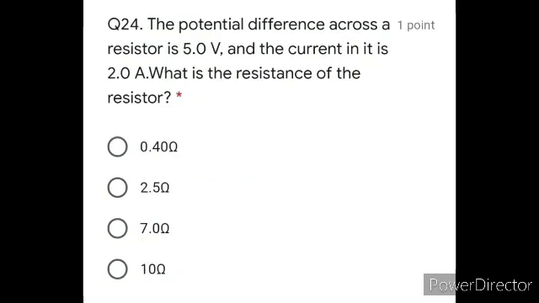The potential difference across a resistor is 5.0 volt and the current in it is 2.0 ampere. What is the resistance of the resistor? So obviously आपको potential difference given है, current given है, R you have to find out. So directly apply the formula of Ohm's law. V is equal to IR. Fine. V is equal to IR. Therefore R will be V divided by I. That is 5 divided by 2. You will be getting the answer as 2.5 ohm. So B option is going to be your correct option.